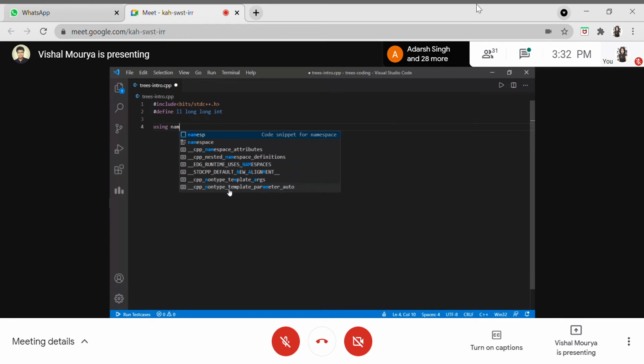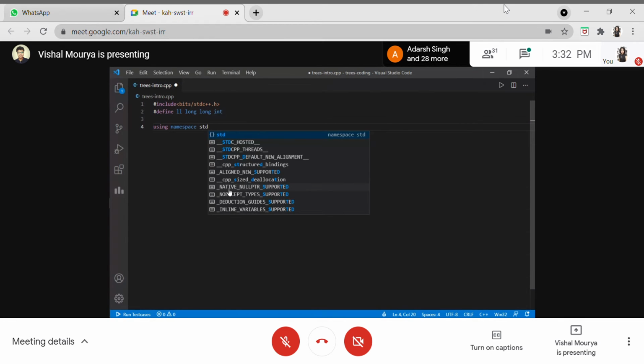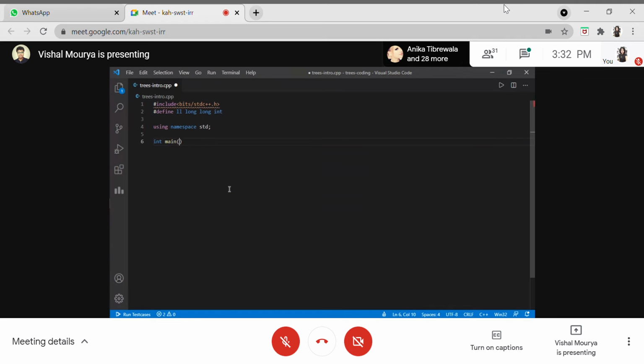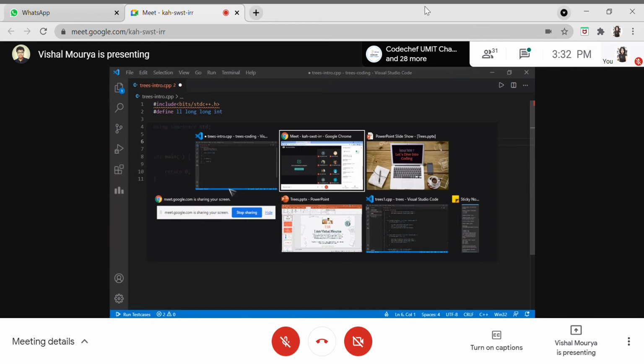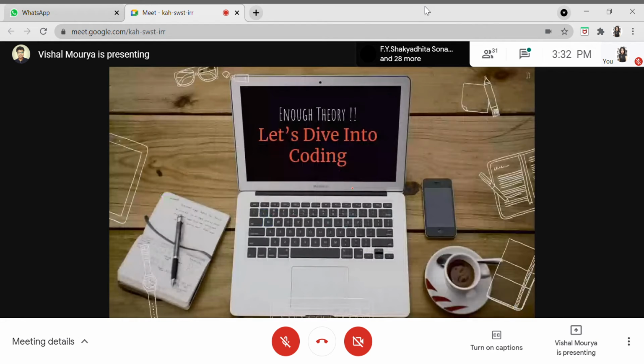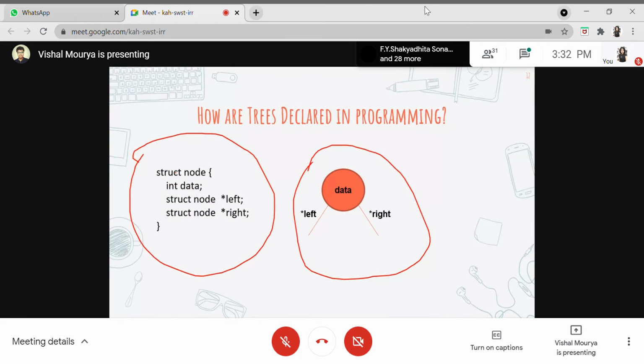So I'm just writing the basic things which we need for a C++ program to execute, and then I'll be writing the things which are actually required by us. I've just defined the long integer as LL, which is a short form for it. So basically I'll be using that. As I said, this is the node which we'll be defining in our tree. We'll be using a structure, which is a part of C and C++, for defining that node.